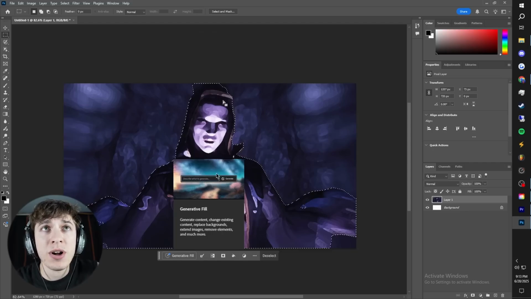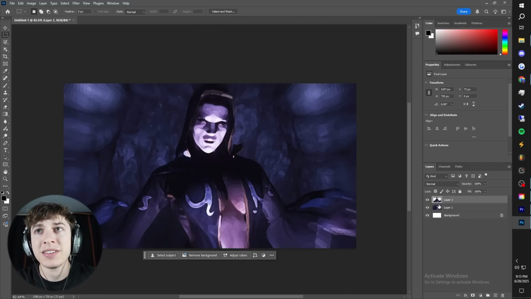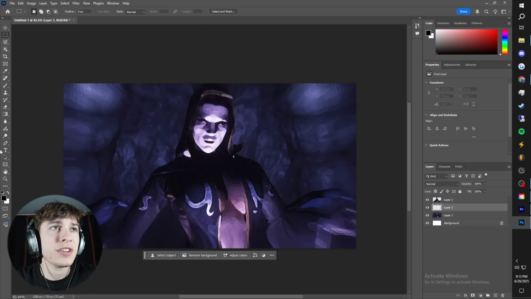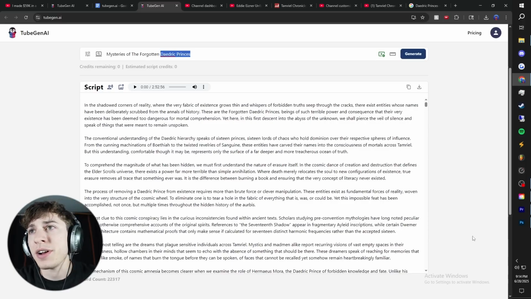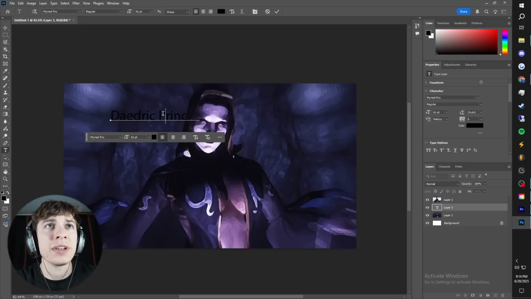Now, I'm just in Photoshop. All I'm going to do is select the subject, and then make a second layer. That looks like this. Super easy. That took 2 seconds. And then I'm just going to put the text layer behind. So I'll probably just write this. I don't know how to pronounce it, but I'm sure people that know the game know this.